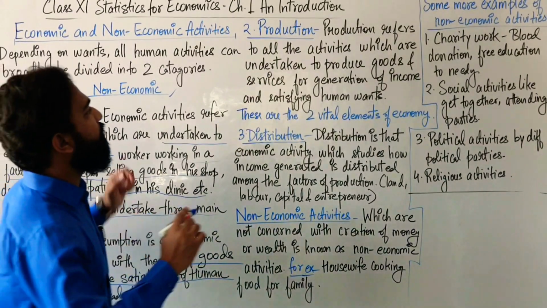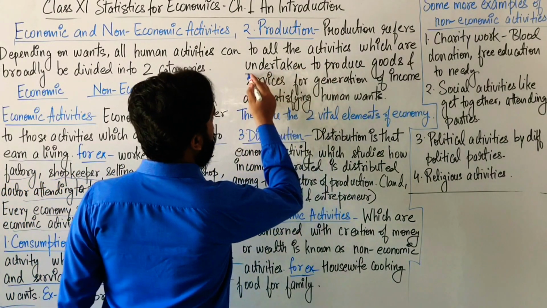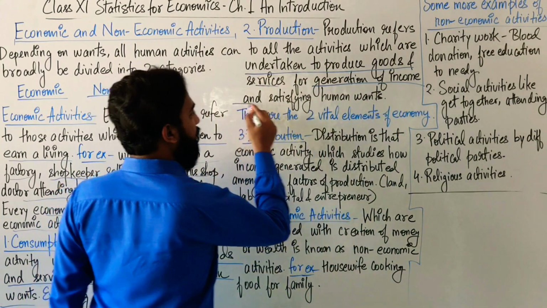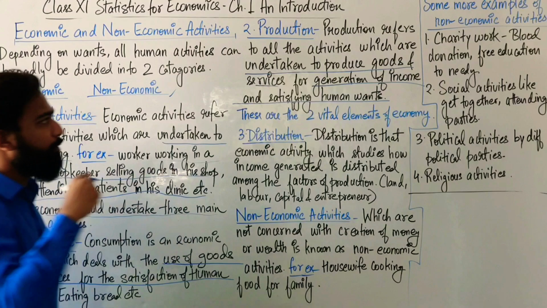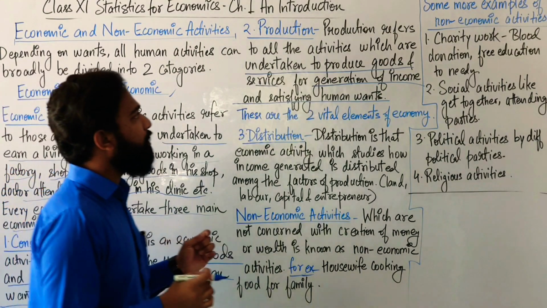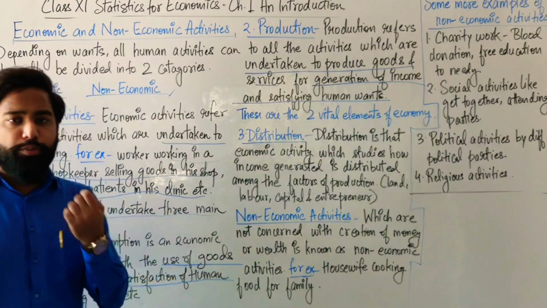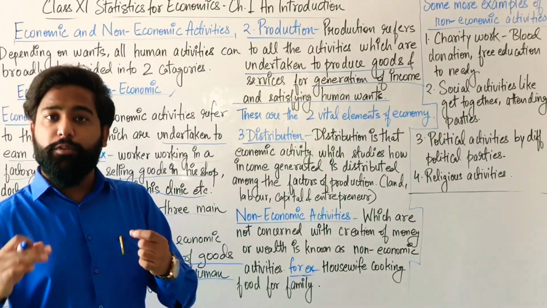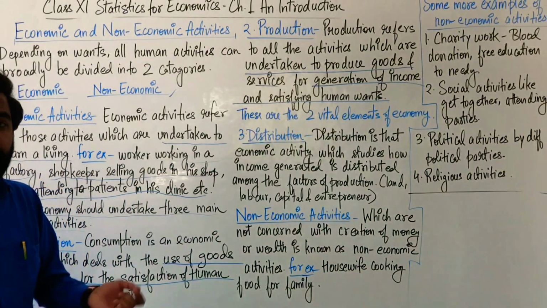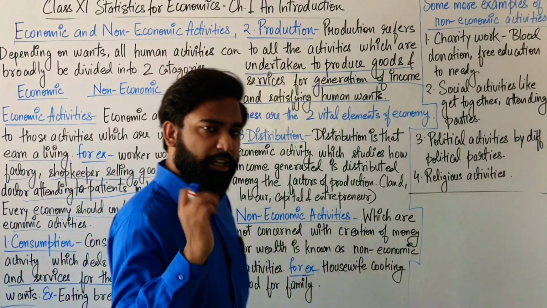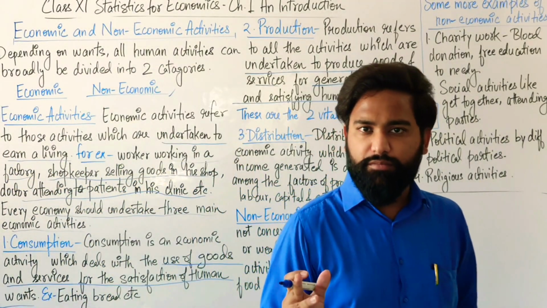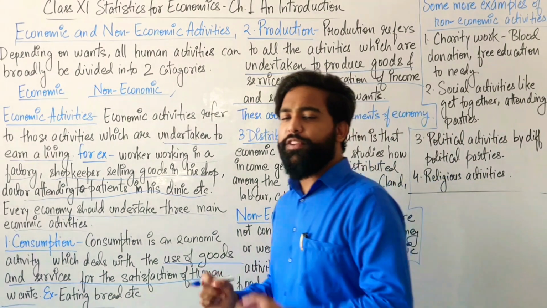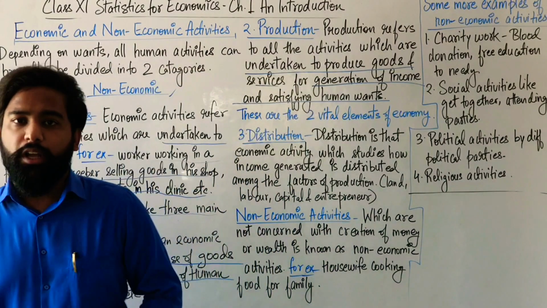Now, production refers to all the activities which are undertaken to produce goods and services for generation of income and satisfying human wants. So, what is production? Production means to manufacture some goods and services for the sake of earning some income. If I am producing something for the sake of having some profits, for generating income, and also for the sake of satisfying human wants.